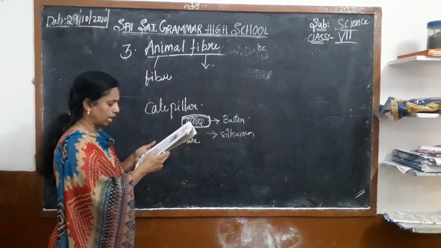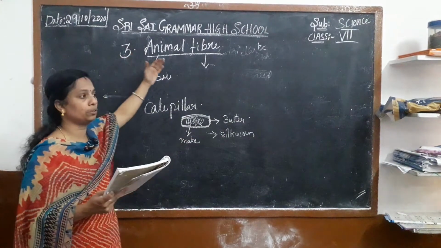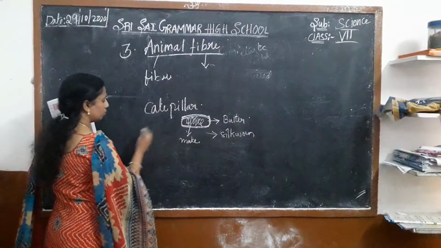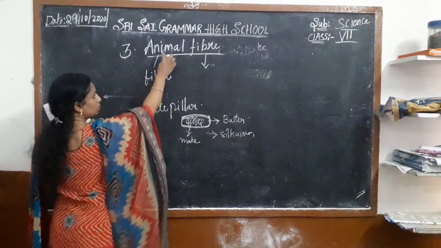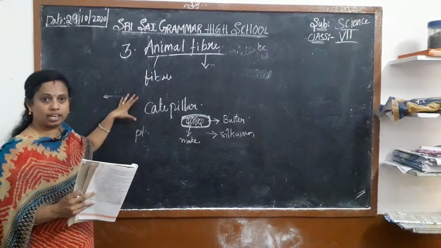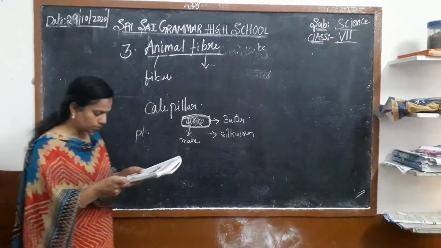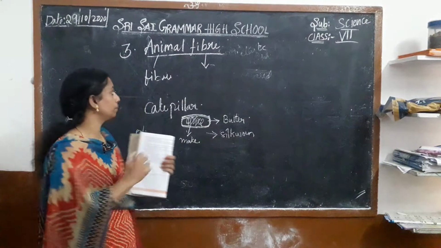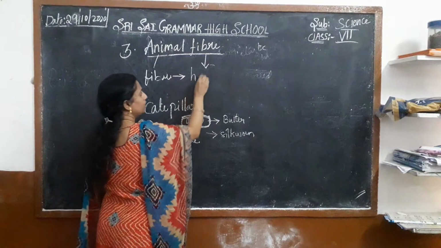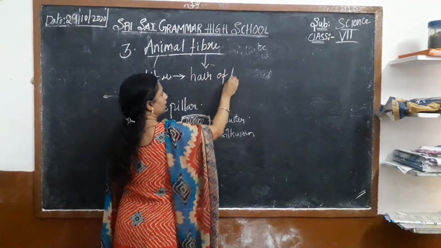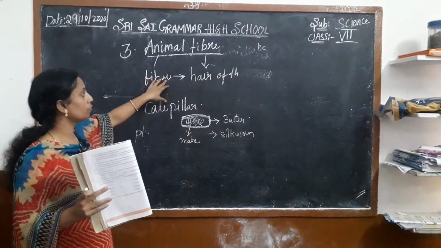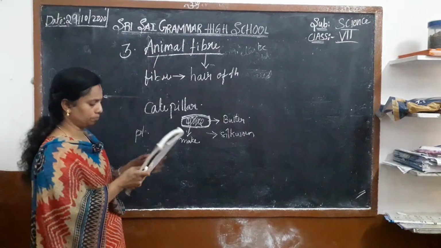What fibers do animals give us? What type of fiber do they give us? And is the way of obtaining them similar to the plants? Are they same or similar? No, they are not similar. They have some differences. Which part of the animal is useful to make the fiber? The hair of the animal we are using as a fiber.